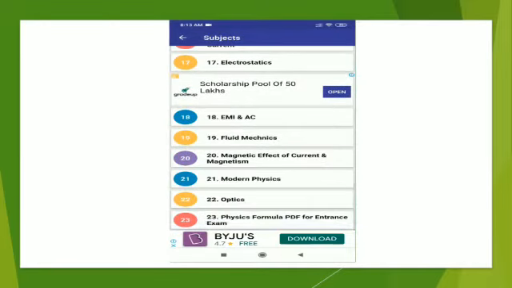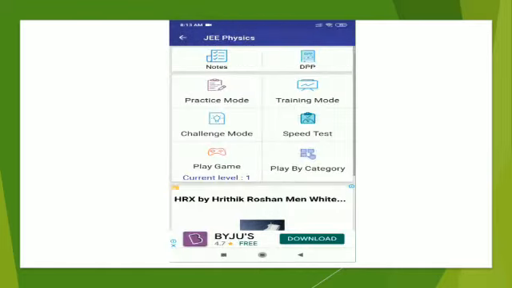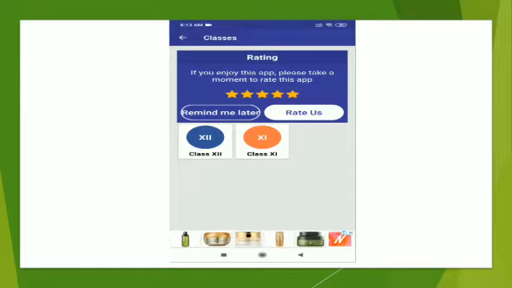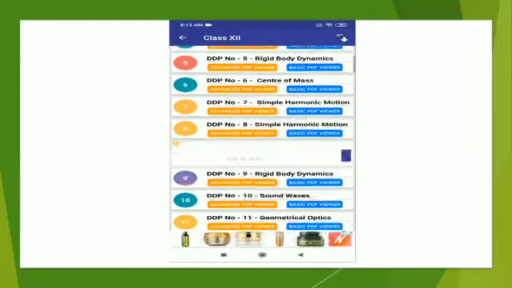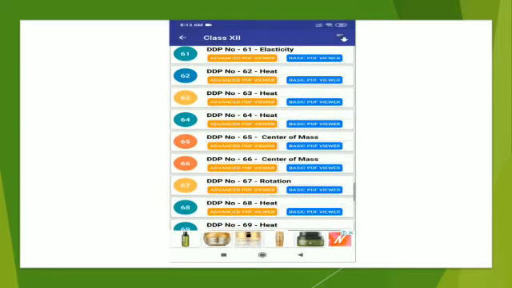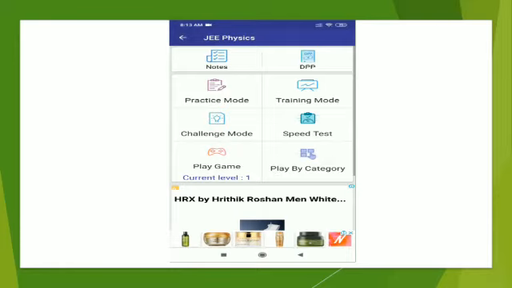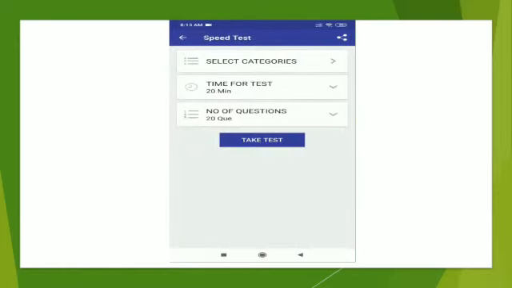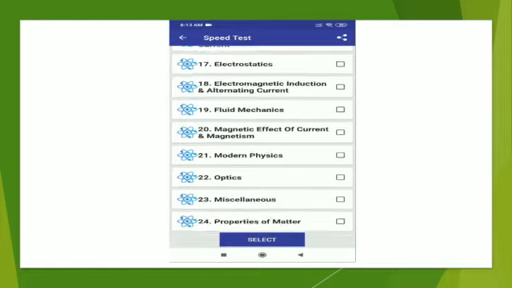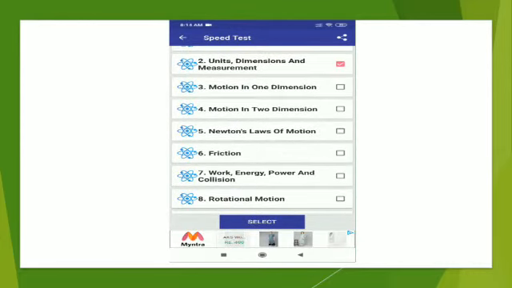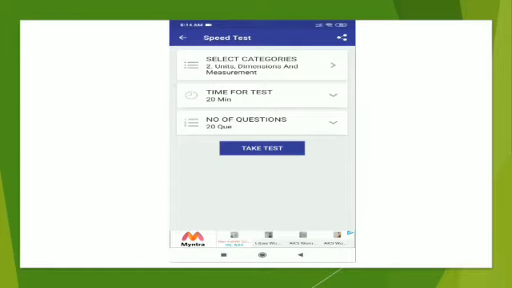They have about 23 chapters in physics, and they have maths and chemistry. They also have daily practice tests for class 11 and class 12, and you can even test your speed here. You can select categories, time for the test, and number of questions. So this is a big boon for us, guys. We should make use of it.